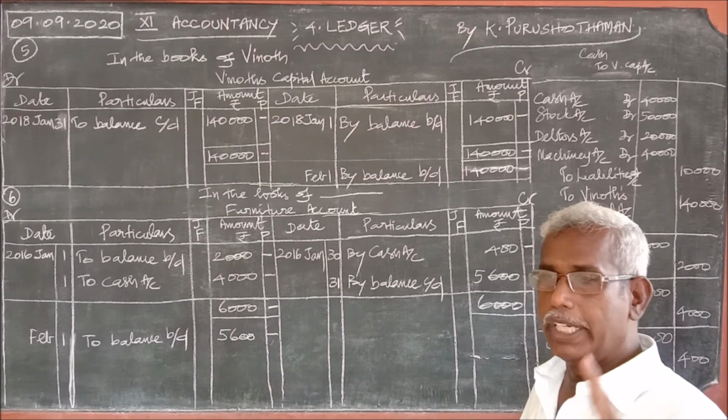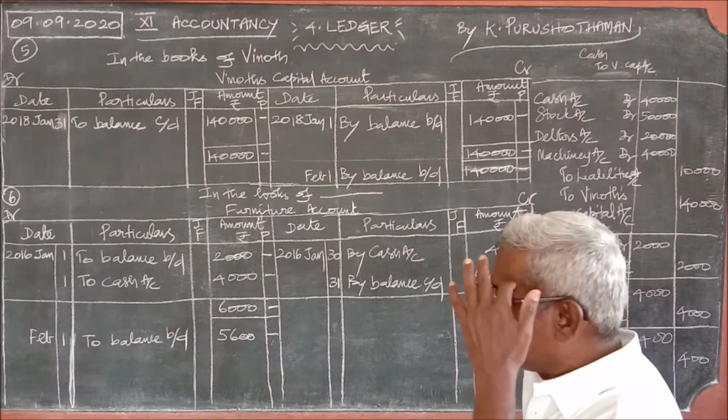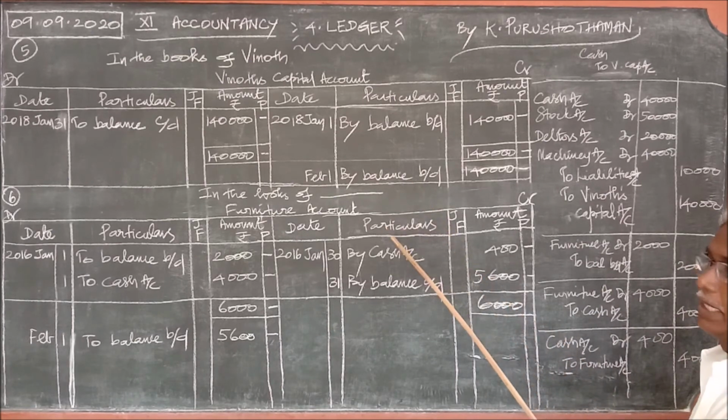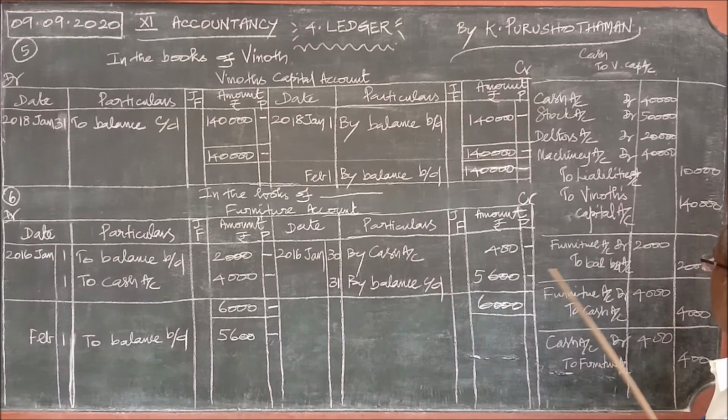I told you 2 ideas. One, either keeping these 3 journal entries in mind, we can prepare the ledger. Or else, you do a rough work of the journal. That is, first one, balance. In the beginning, the stock of furniture available 2,000. So for this furniture account, it is balance brought down. Then furniture purchased for cash. So furniture comes in, cash goes out. This is the journal entry.